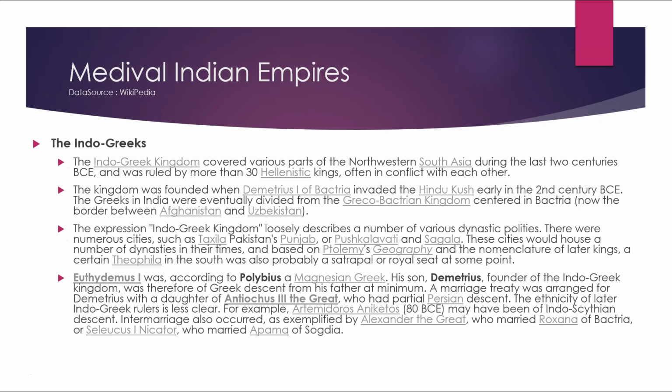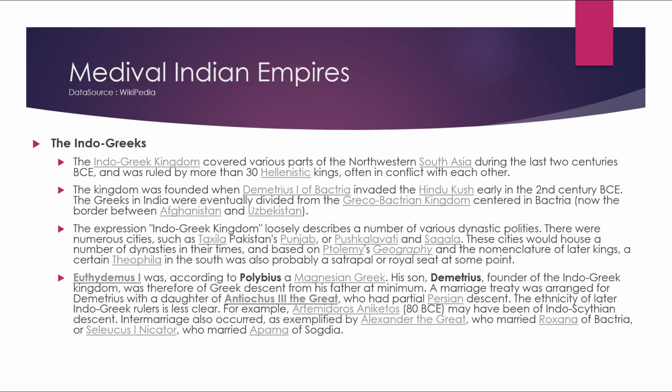The Indo-Greeks. The Indo-Greek kingdom covered various parts of northwestern South Asia during the last 2 centuries BC and was ruled by more than 30 Hellenistic kings, who were often in conflict with each other. The kingdom was founded when Demetrius of Bactria invaded the Hindu Kush early in the 2nd century BC. The Greeks in India were eventually divided from the Greco-Bactrian kingdom centered in Bactria, now the border between Afghanistan and Uzbekistan. The expression Indo-Greek kingdom loosely describes a number of various dynastic polities.